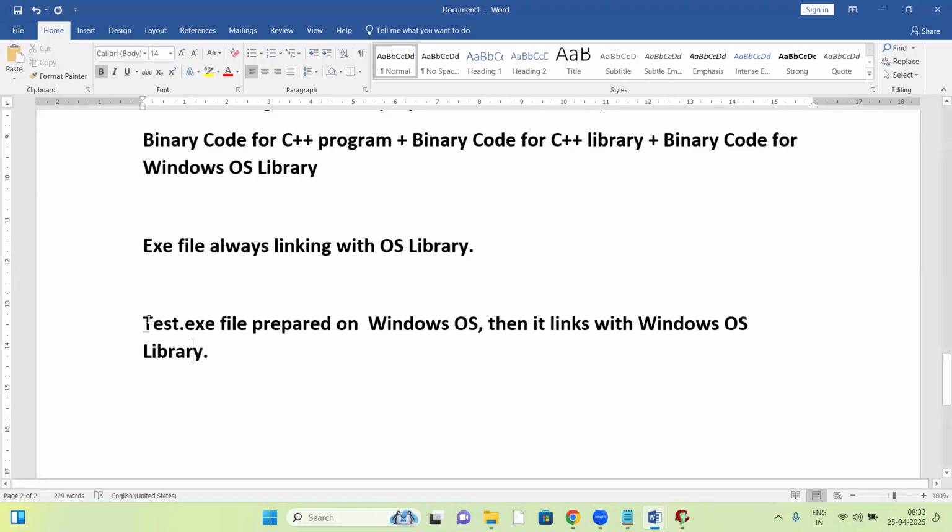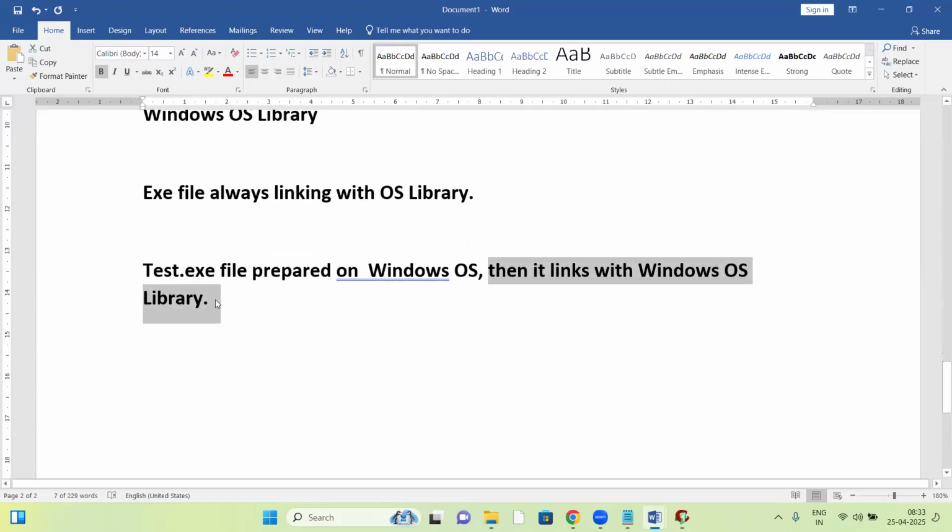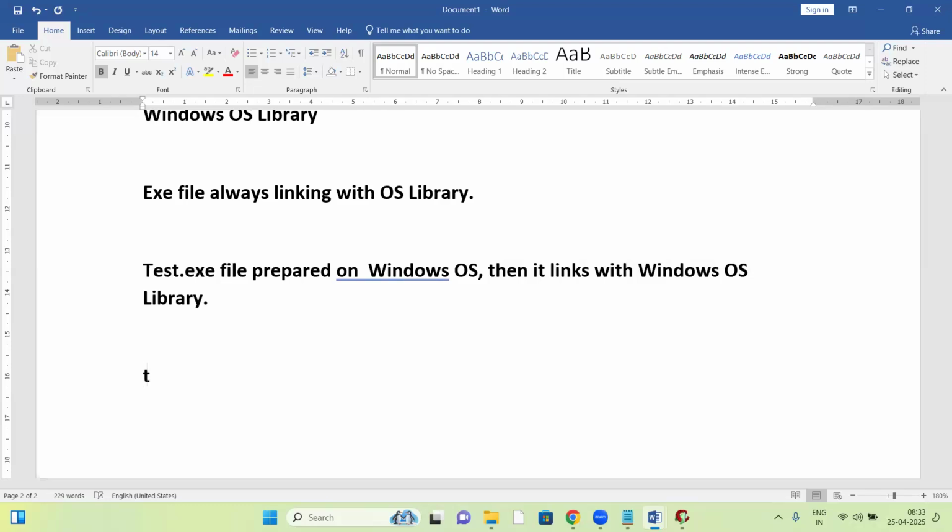For example, test.exe file prepared in Windows base, maybe a C program exe, C++ exe, or .NET exe, whatever it is. Let us say test.exe is prepared on Windows OS, then it links with the Windows OS library. So test.exe with the Win library.